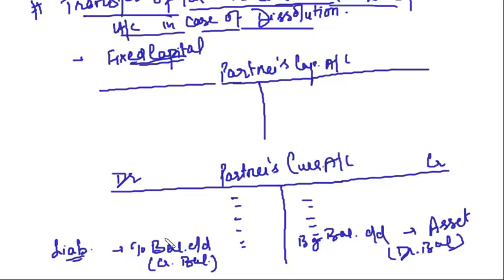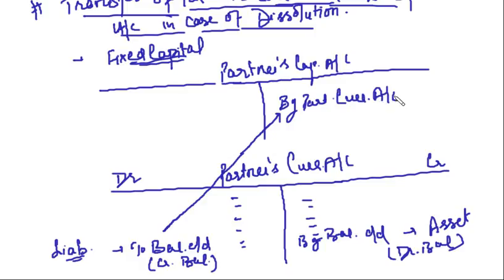Now if you have to transfer this current account to the partners' capital accounts, how will you transfer? You will take this balance to the partners' capital accounts. You will say by partner's current account.